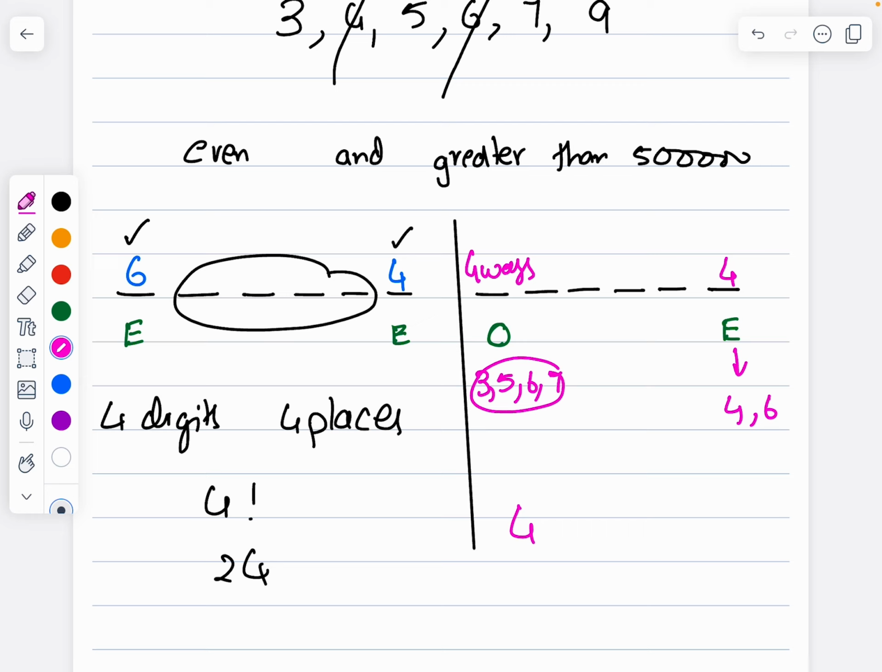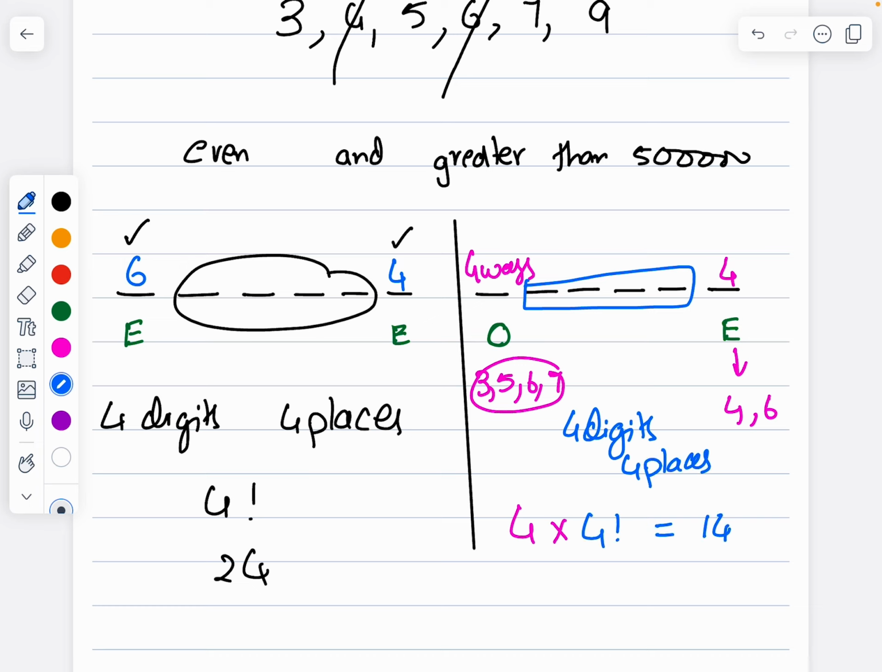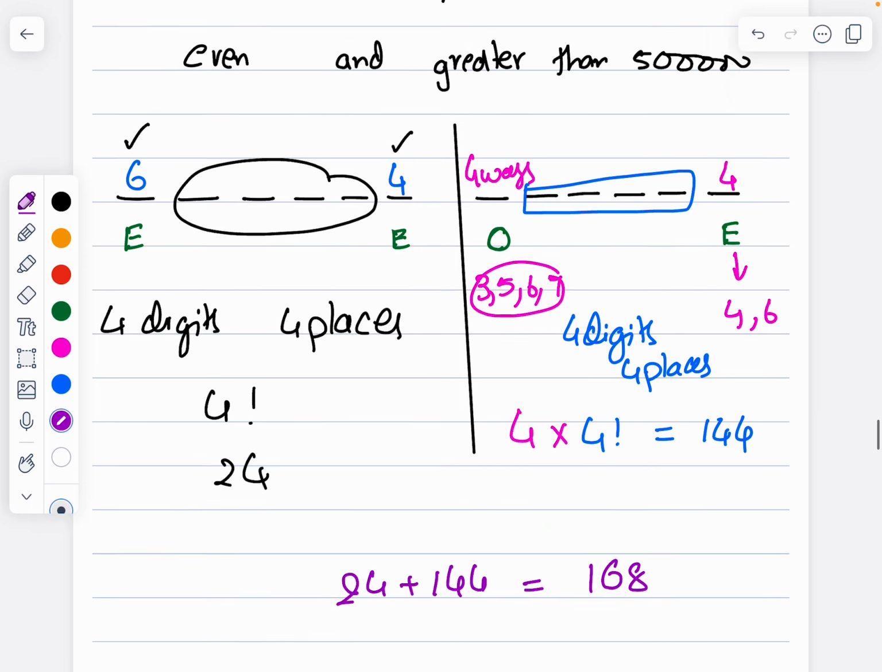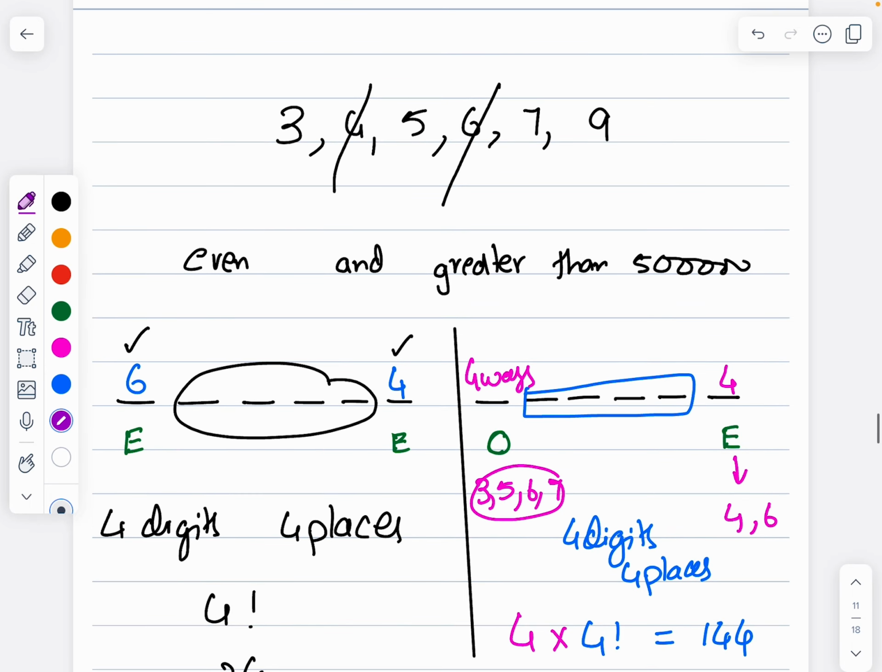Now, so that is 4 times. I cannot use 6 and I cannot use 4 because it may become 400,000. So that option is not possible. So therefore, there is only one way. Then again, 4 digits are left over because 2 digits are used and 4 places are left. So 4 digits in 4 places can be done in 4 times 4 factorial. So 24 plus 144 is going to be the answer, which is 168. That is the answer for the question.